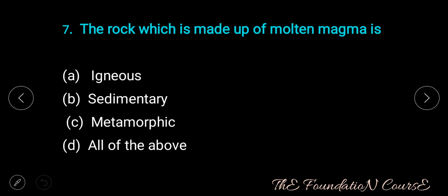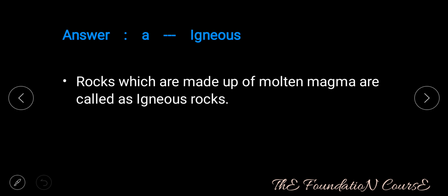Question number 7. The rock, which is made up of molten magma, is option A, igneous. Option B, sedimentary. Option C, metamorphic. Option D, all of the above. Answer is option A, igneous. Rocks which are made up of molten magma are called as igneous rocks.